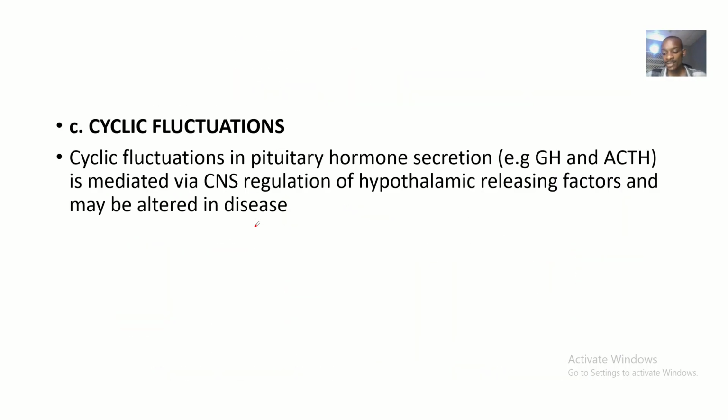Let's talk about the last one, the cyclic fluctuations. Cyclic fluctuations in pituitary hormone secretions, like growth hormone and adrenocorticotropic hormone, are mediated by central nervous system regulation of hypothalamic releasing factors, and it may be altered in disease.